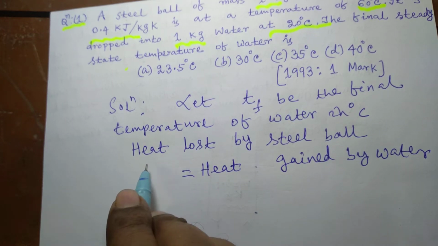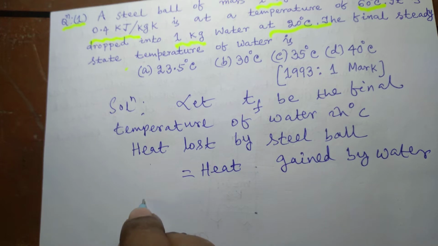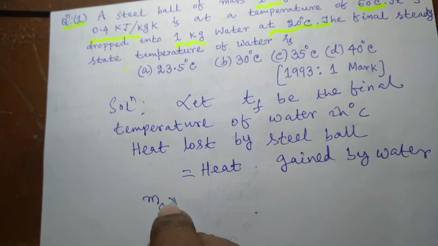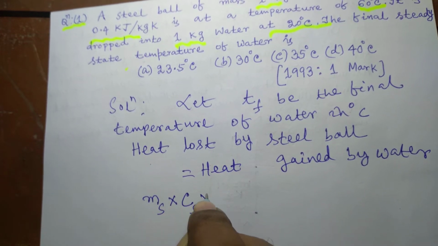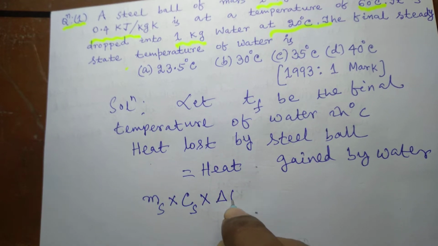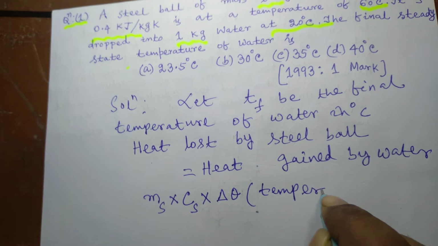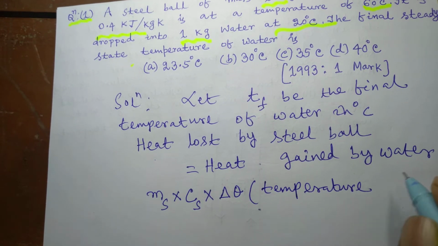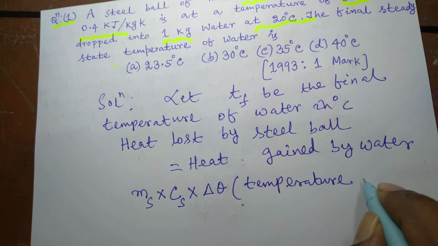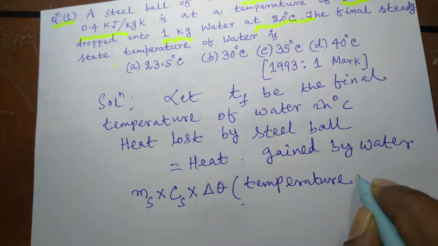So in this case, heat lost by steel ball will be Ms into Cs into delta theta, that is the temperature drop. Since the steel ball is losing heat, the temperature will drop in case of the steel ball.